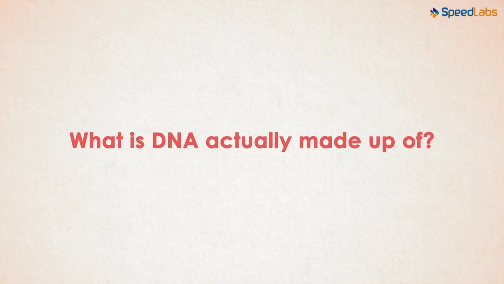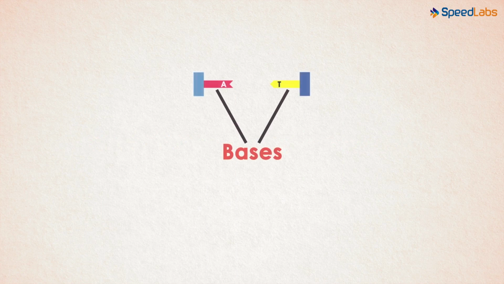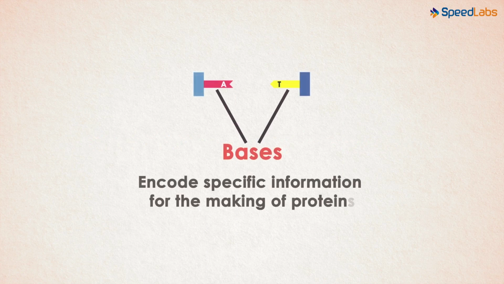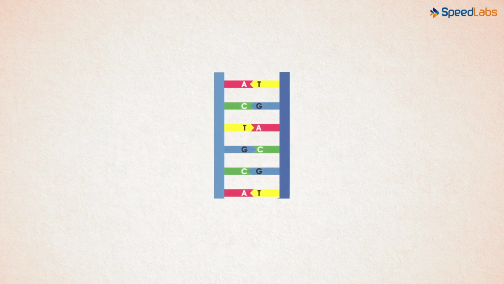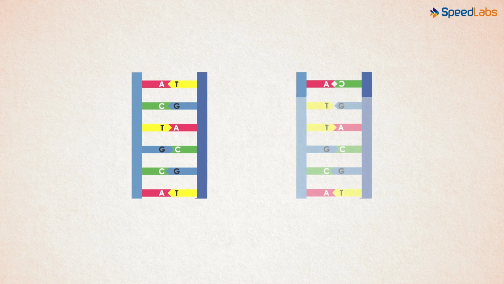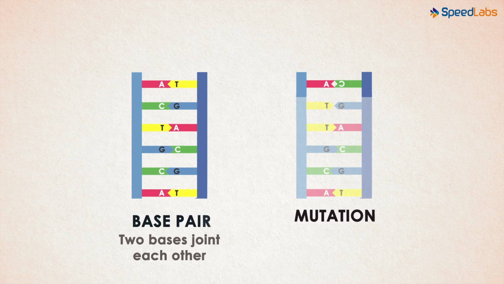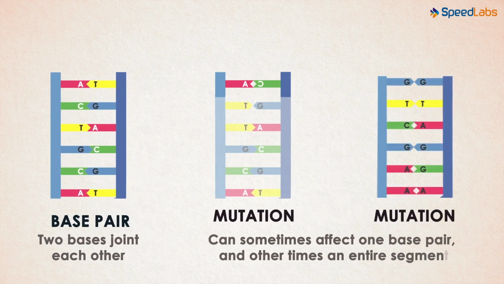What is DNA actually made up of? DNA is made up of bases which encode specific information for the making of proteins. The two bases that usually join each other are called a base pair. These bases will be joined to several other bases in a specific pattern. When these bases go against the standard pattern, we call this a mutation. Mutations can sometimes affect one base pair and other times an entire segment. What would happen if it affects an entire segment? This means that there will be several base pairs which will undergo change.